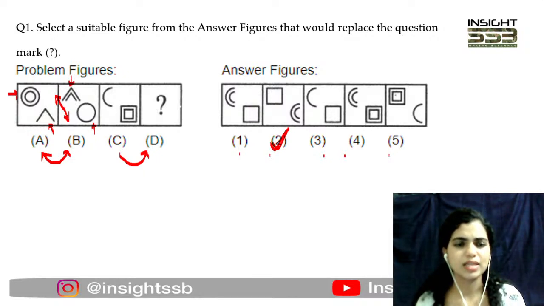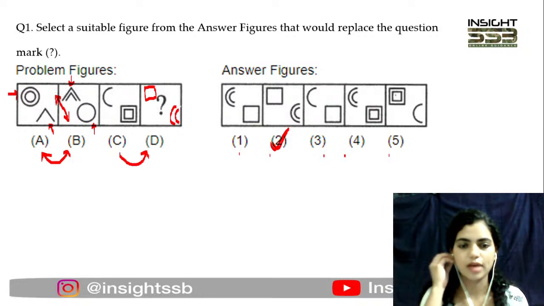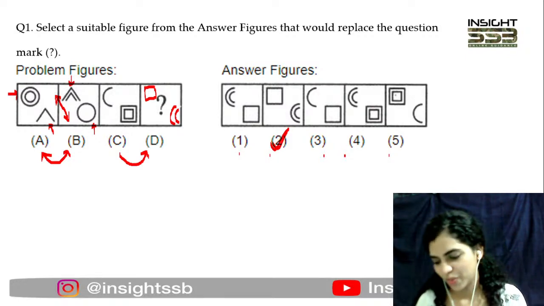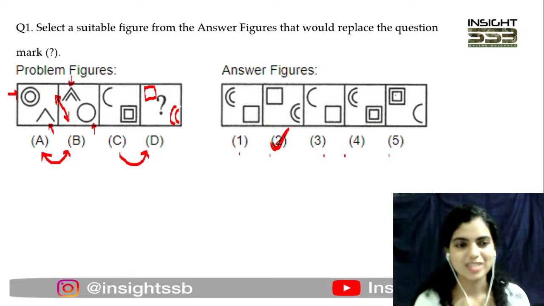तो C के लिए D और C में भी you have to do just the same thing. ठीक है, इनको invert कर दो, ऊपर का ये जो arc है उसको नीचे ले आओ, ठीक है, और नीचे का जो square है उसे ऊपर ले आओ, and जो single था उसको double करना है, और जो double था उसको single करना है. So with that here in option 2, that is exactly what we have found. So that is why we will go with option 2. Perfect. Well done, guys, well done. So moving to question number 2 now.